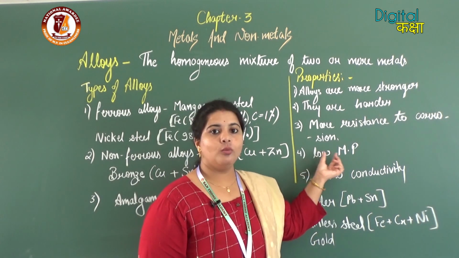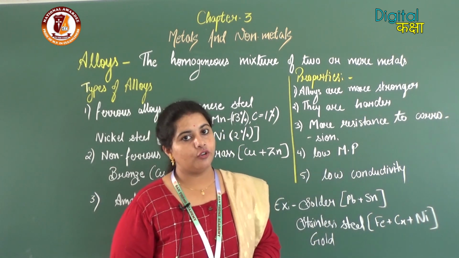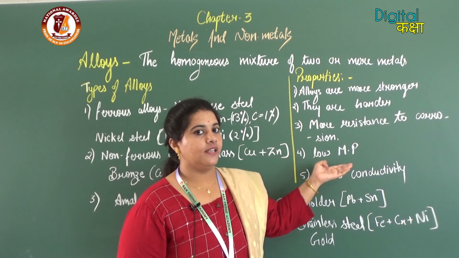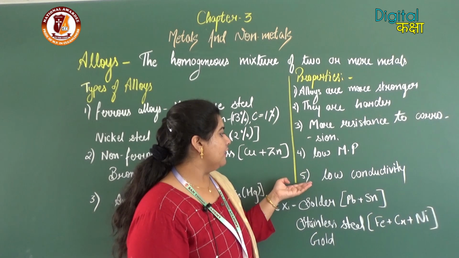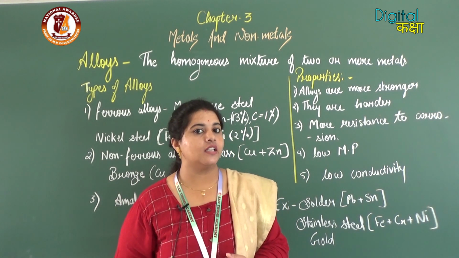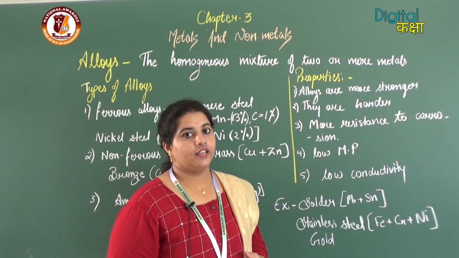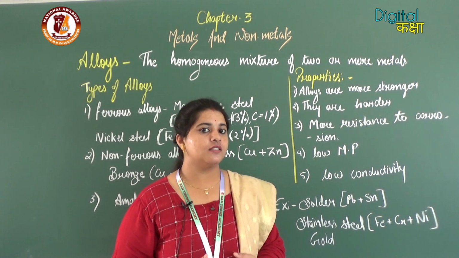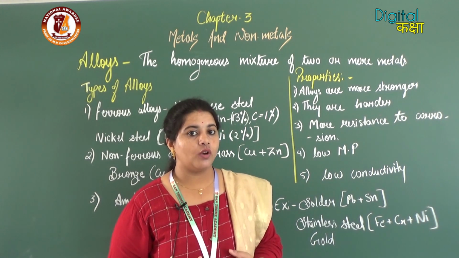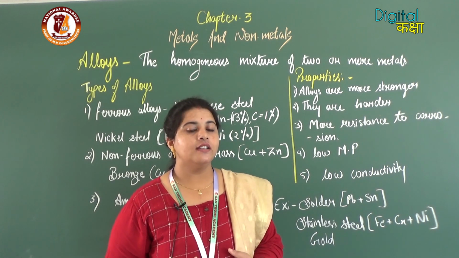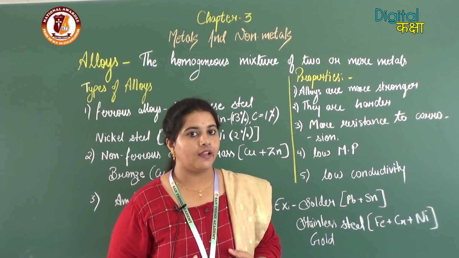Then they have a low melting point. So alloys are made because alloys have a low melting point. Then they have low conductivity. Electricity will not easily flow in alloys. Therefore, you would have seen that an electric iron is made up of nickel alloy. Why? Because if you take pure iron in that place, the electrical conductivity will be high.